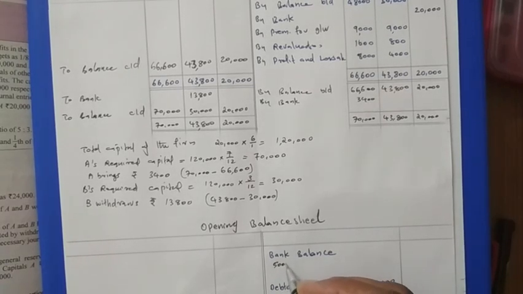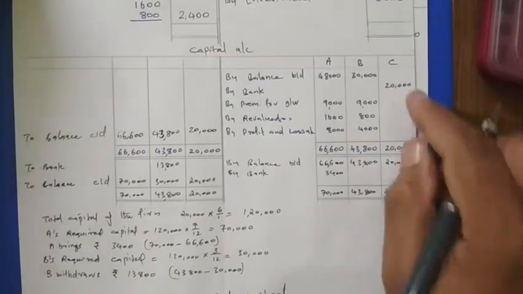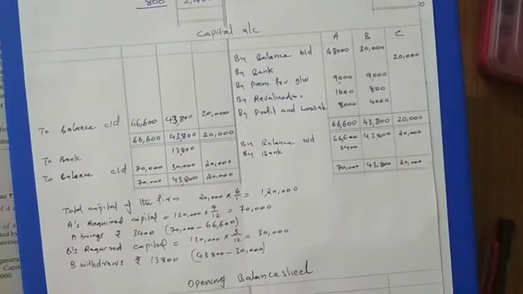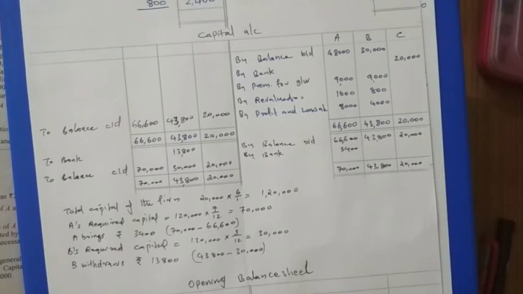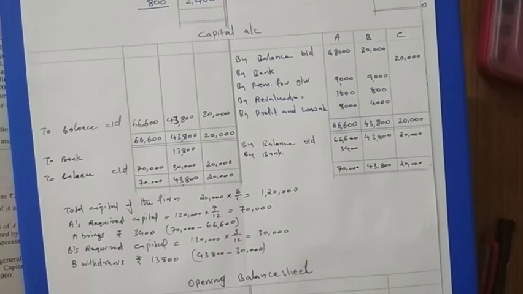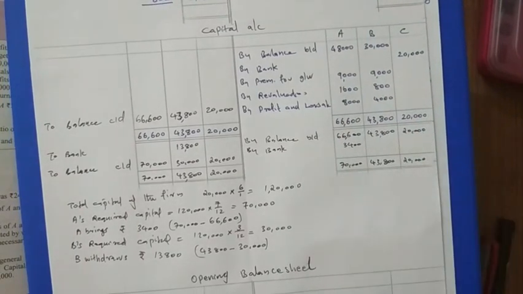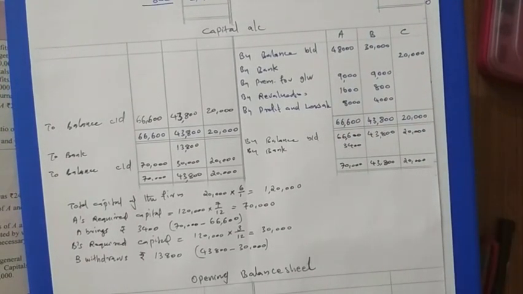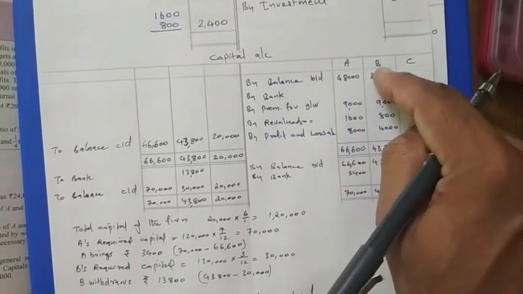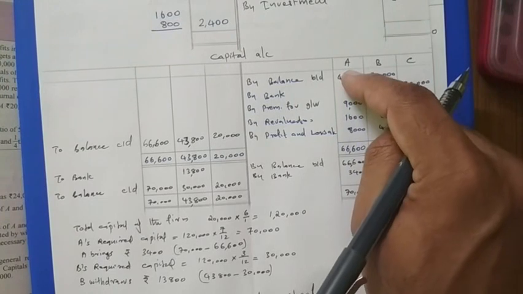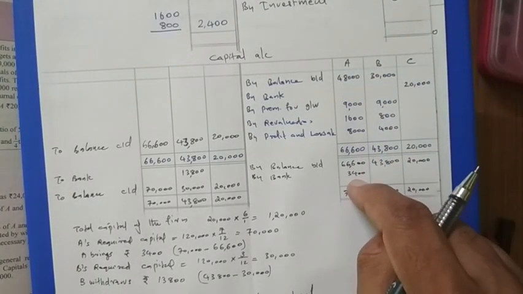Bank balance is 5,000. In the balance sheet it is given 5,000 plus the new partner brought 20,000, that you are adding. The new partner brought a premium, how much? 18,000. Plus, of the two partners A and B, A's capital was deficit, that is why A brought 3,400.